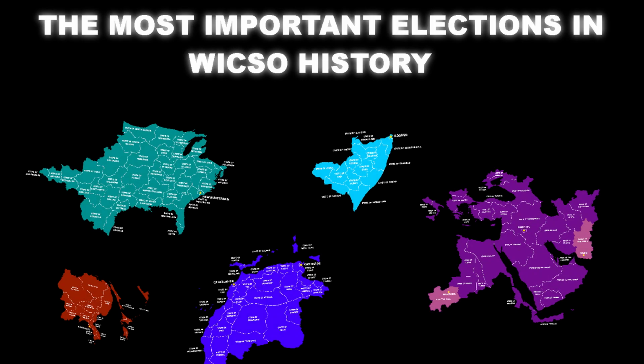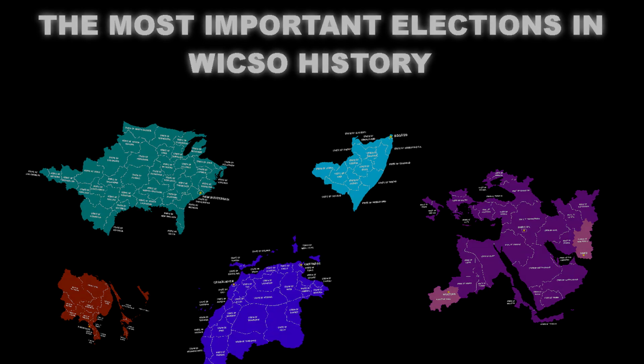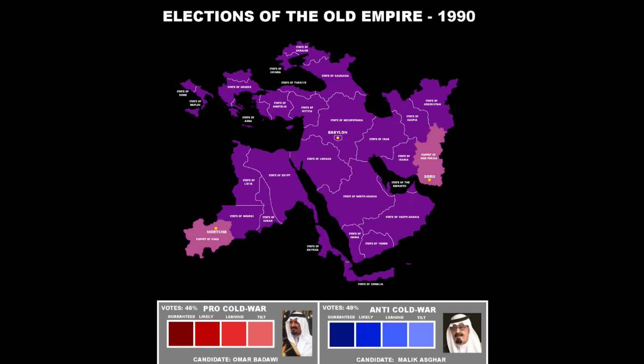In this video we will be taking a look at some of the most important elections in the history of WICSO. We will be looking at which states voted for the candidates, and the outcome of each election. Just a note, the people in these elections are not real. The first election we will be looking at is the Old Empire in 1990.